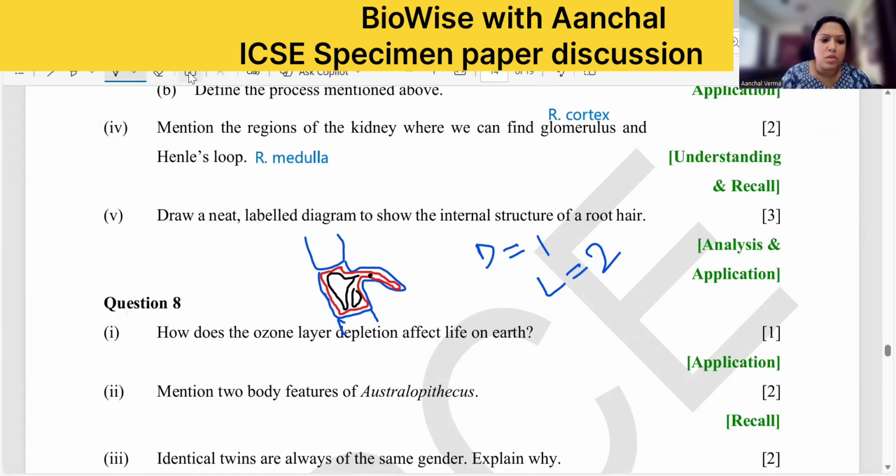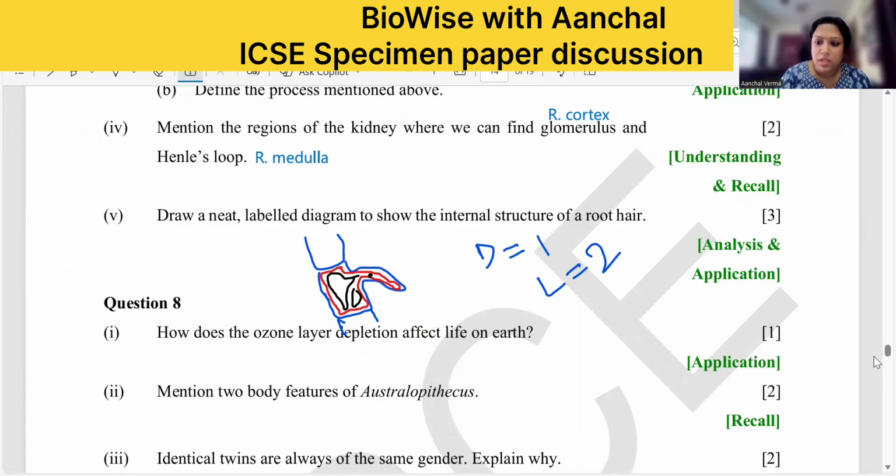How does ozone layer depletion affect life on Earth? Yes, the ozone layer does not allow the UV radiations to reach the Earth. So how does it affect? You have to write causes skin cancer or any kind of skin ailment. It allows the entry of UV radiations on the Earth. Kindly mention UVB radiations and skin cancer as the answer. It also affects the marine life and reduces crop yield.